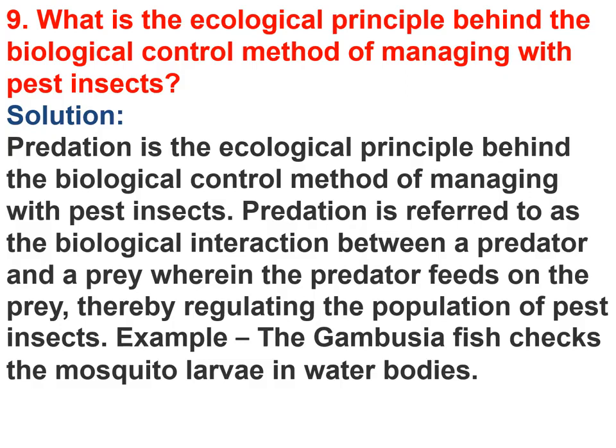predation is referred to as the biological interaction between a predator and a prey, wherein the predator feeds on the prey, thereby regulating the population of pest insect. For example, Gambusia fish checks the mosquito larvae in water bodies.